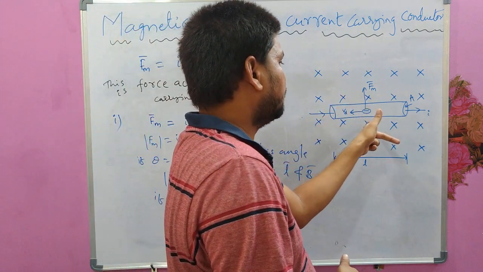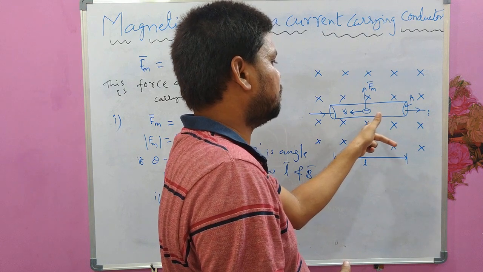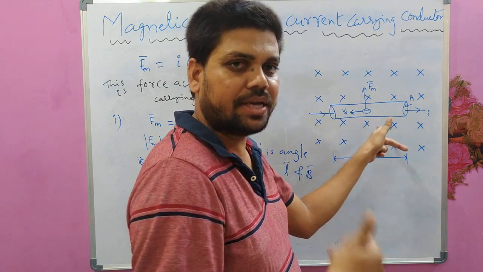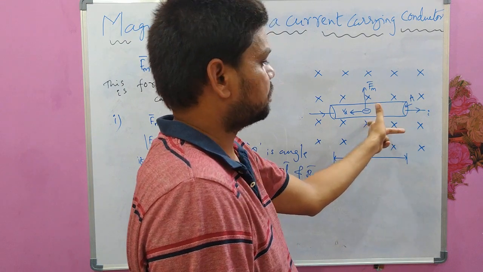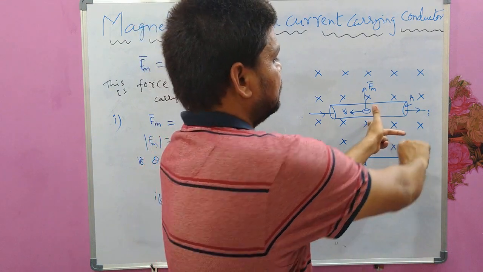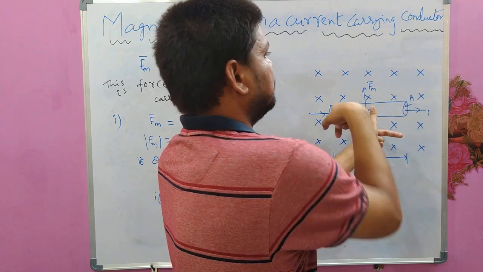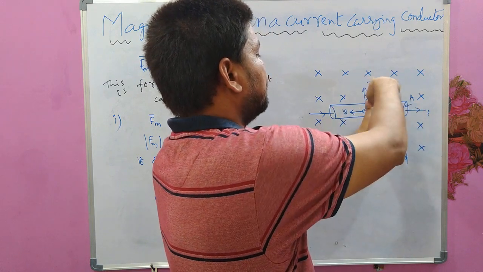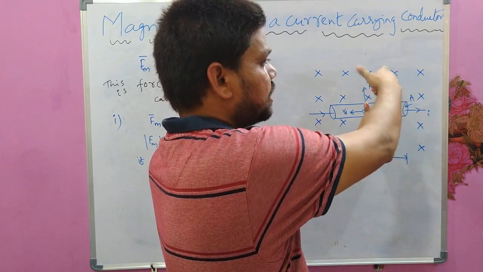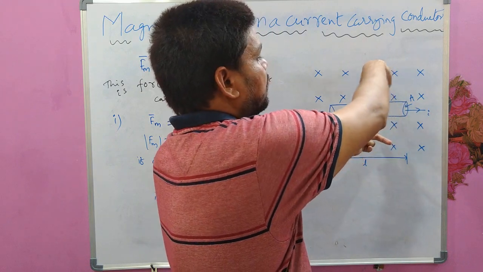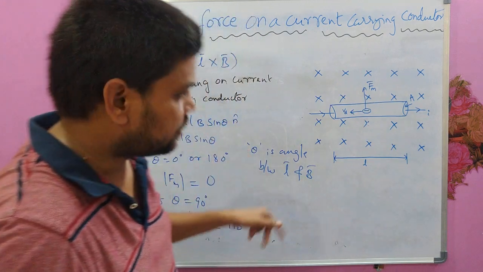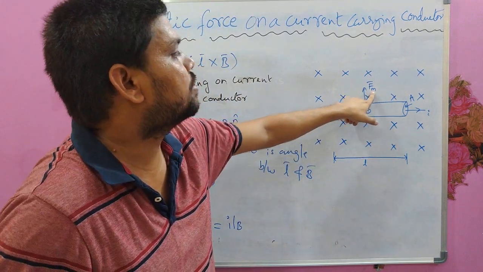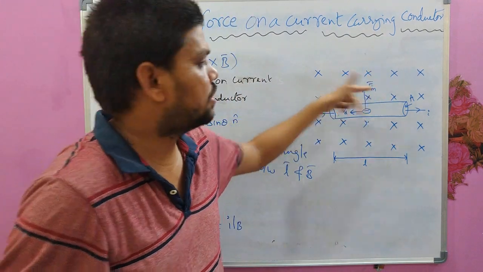So here the cross symbol represents the magnetic field is inward. So you have to stretch your fingers like this. Current is in this way, the magnetic field is inward, and the force acting on this conductor would be in the upward direction along our thumb. So that is what is shown here. The Fm is upwards, perpendicular to current.